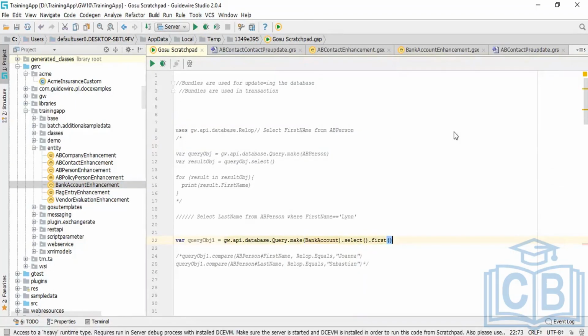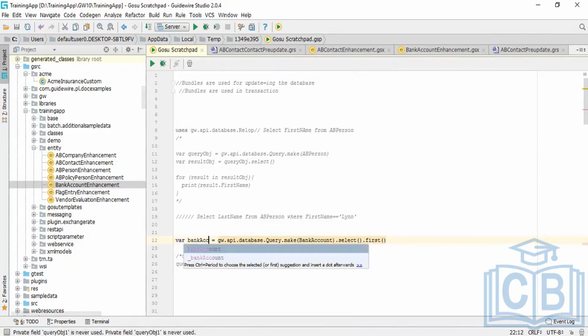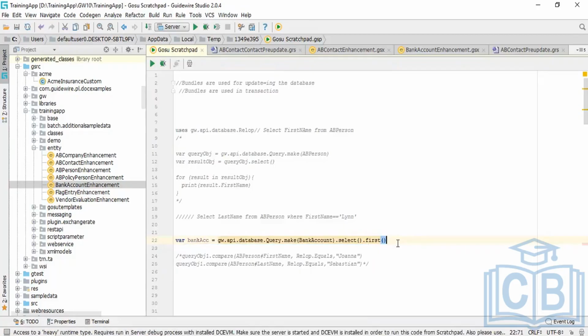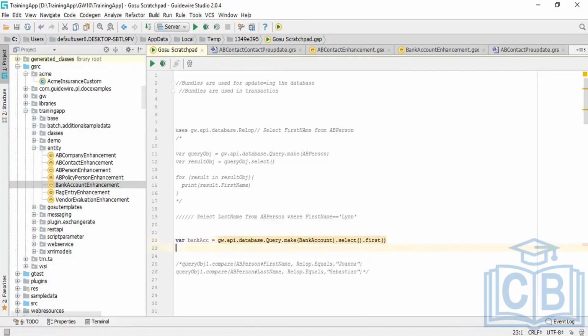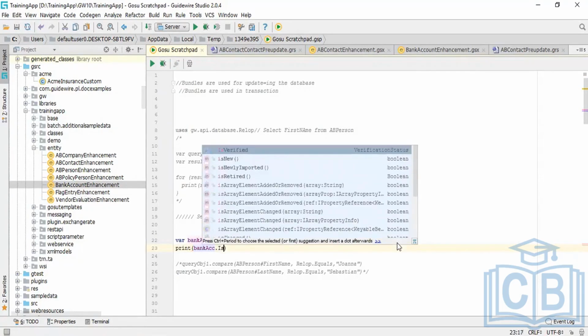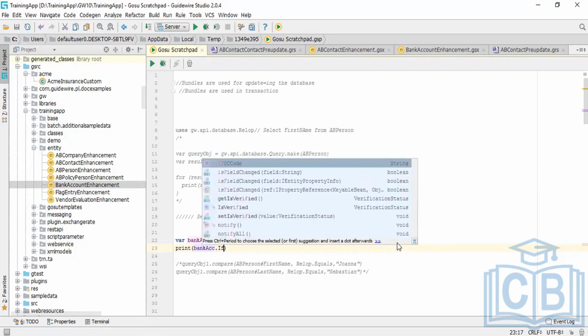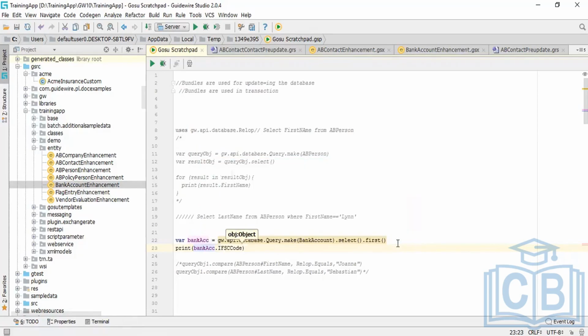I'm taking the first result of the BankAccount entity. If I want to print whatever is coming from the query for the first result, I just want to print the IFSC code. That is a virtual property. I'll use dot notation, IFSC code. You can see here I got this property. In a similar way, you can refer to it in the PCF file as well.